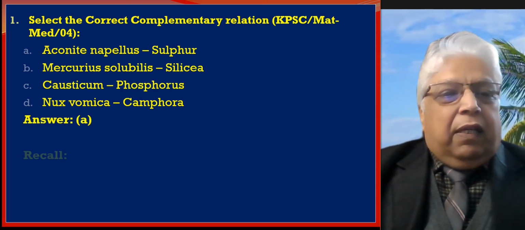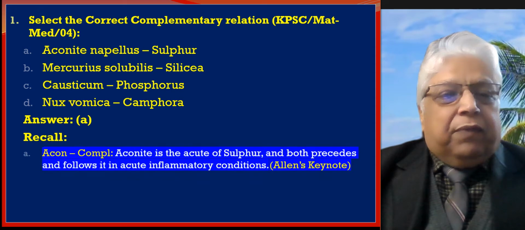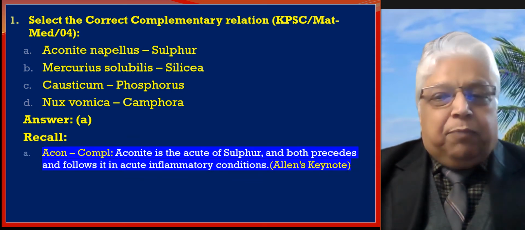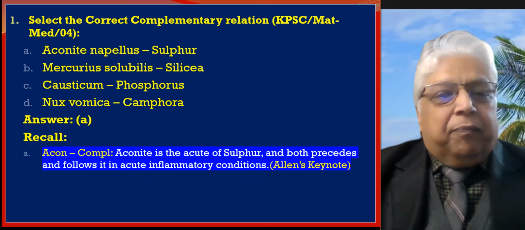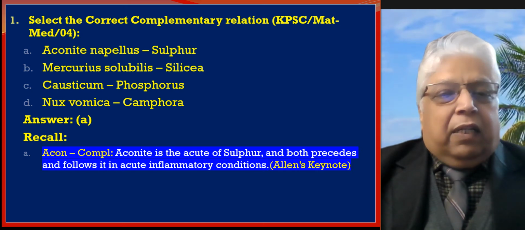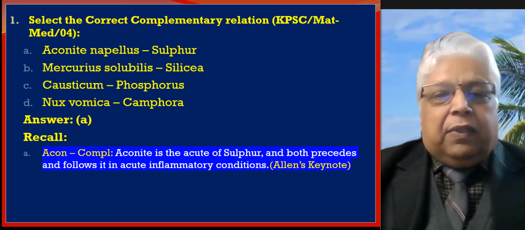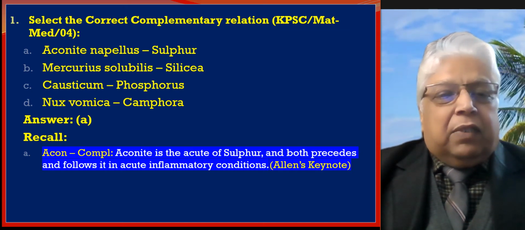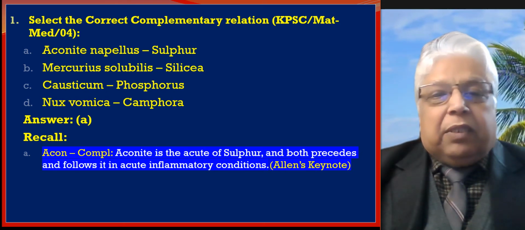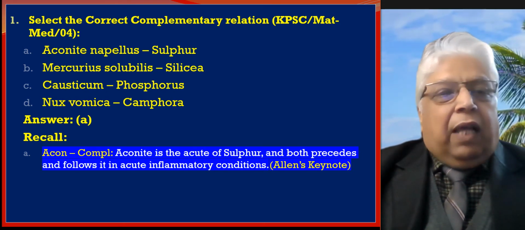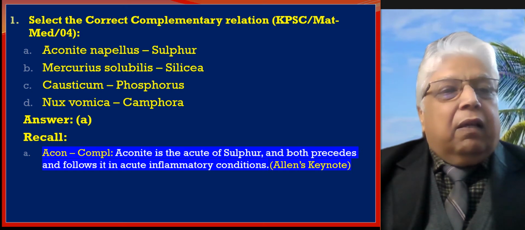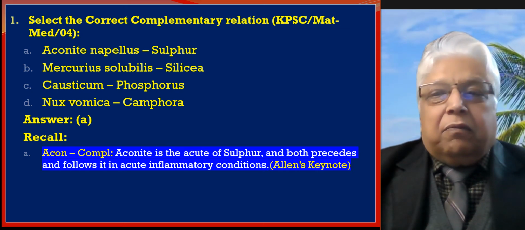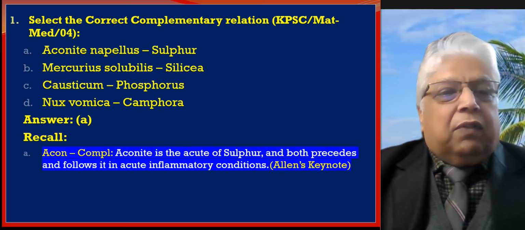So the answer is A, and let us see where the reference is taken from. It is from Allen's Keynotes, and it tells us that aconite is the acute of sulfur, and both precede and follow it in acute inflammatory conditions. So our answer is Aconite napellus, which indicates sulfur, is the correct choice.